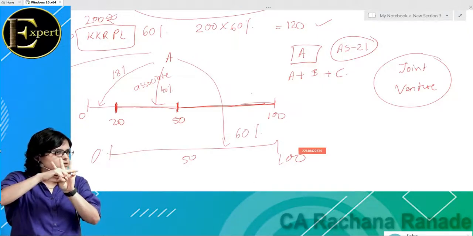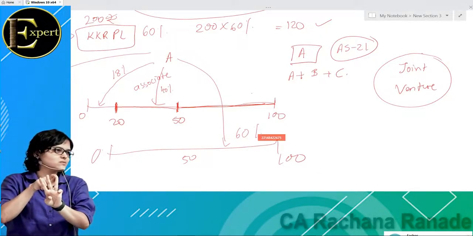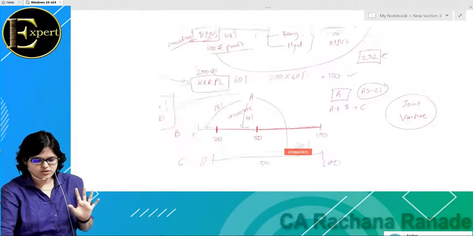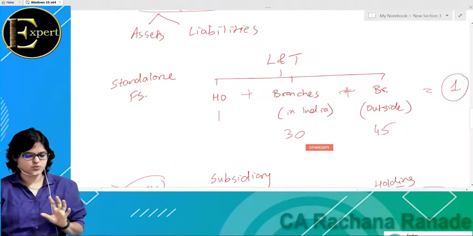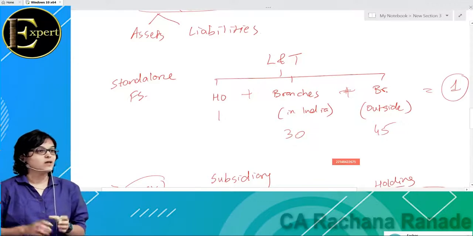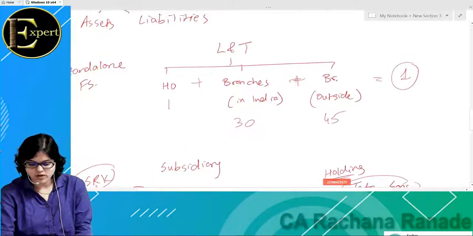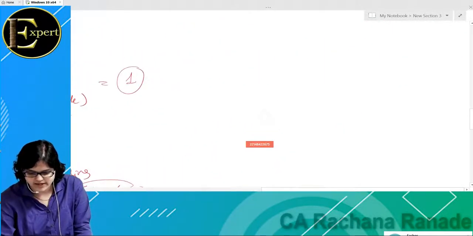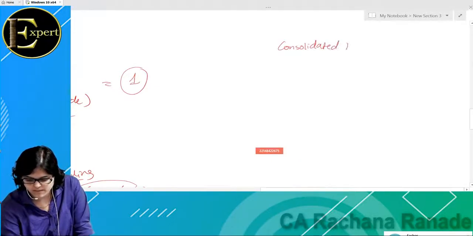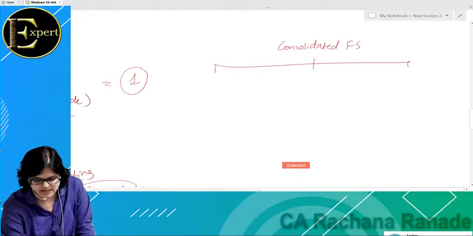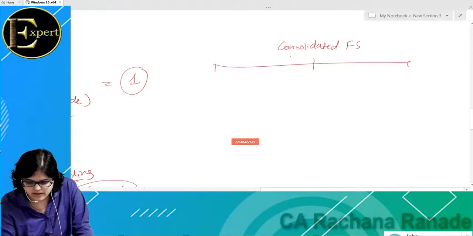Okay, so I hope now you have understood this entire concept of what I mean by standalone financial statements, where standalone financial statements is only HO plus branches in India plus branches outside India, whereas if I'm talking about consolidated financial statements, it will be what plus what plus what? So standalone will come for sure, right? It will be standalone plus all these. So consolidated will be standalone plus what? Subsidiaries plus associates plus joint ventures.